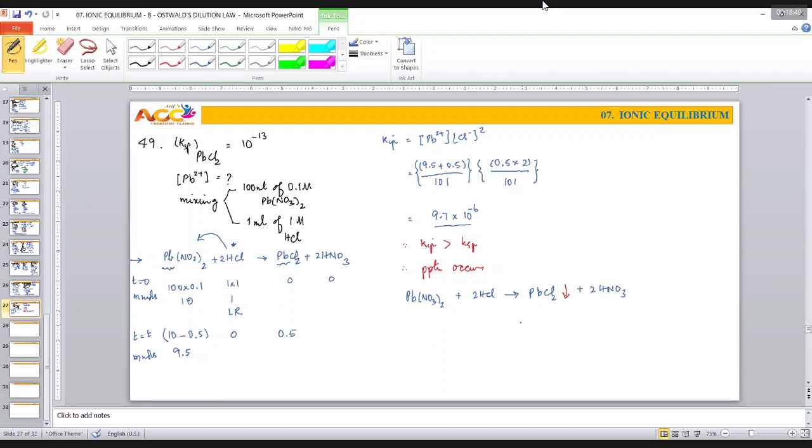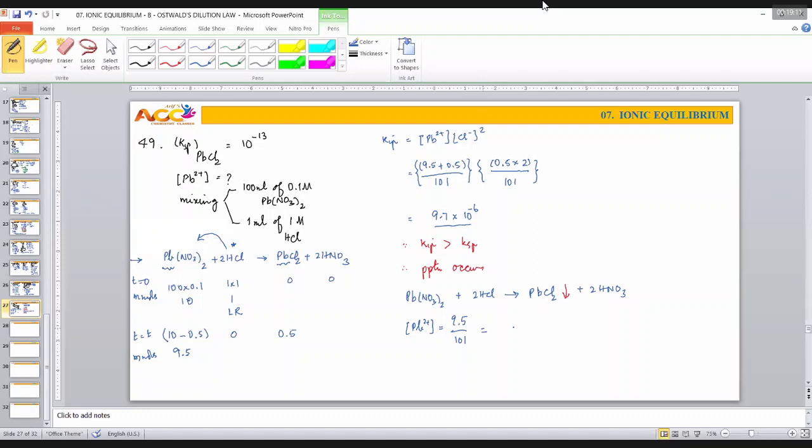And if it is so, what is the meaning of that? Sir, the question is to find the concentration of lead ion. This is not available, because you have declared it has been precipitated. Therefore, the concentration of lead ion is equal to only this one, 9.5 millimoles by 101.